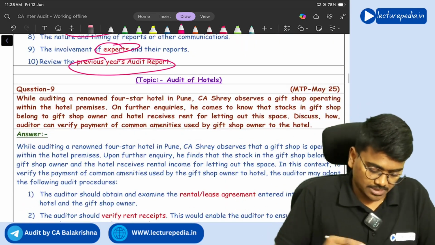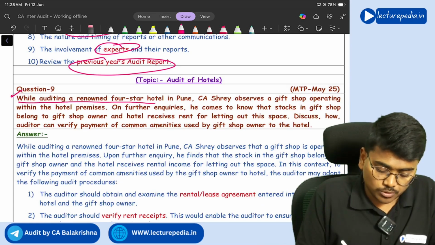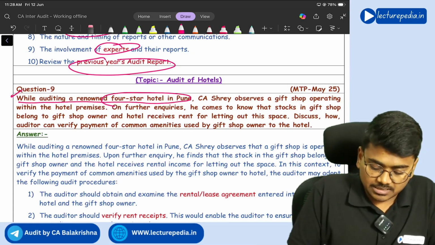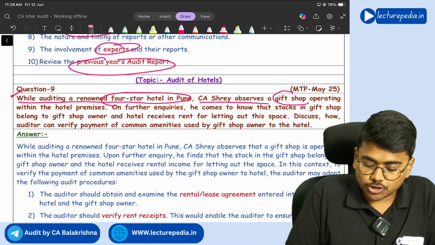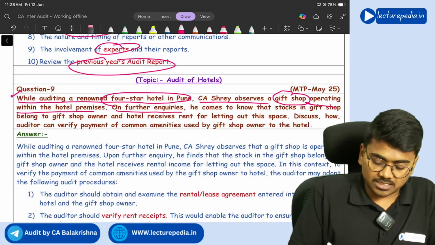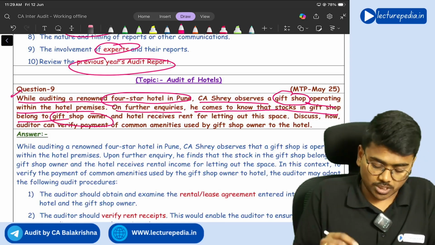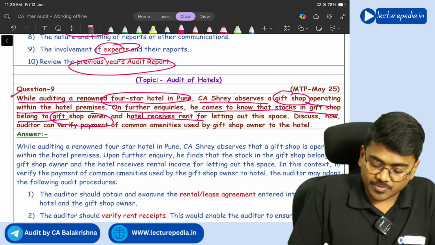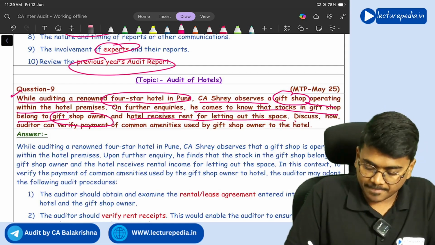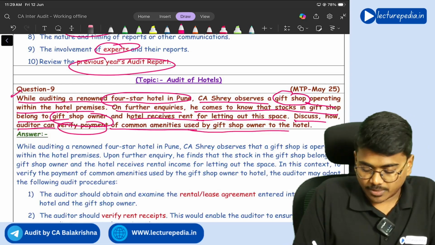Next, question number 9. While auditing a renowned 4-star hotel in Pune, C.S. Ray observes a gift shop operating within the hotel premises. On further inquiries, he comes to know that stock in the gift shop belongs to the gift shop owner only, and the hotel receives rent for letting out this space. Discuss how the auditor can verify payment of common amenities used by the gift shop owner.